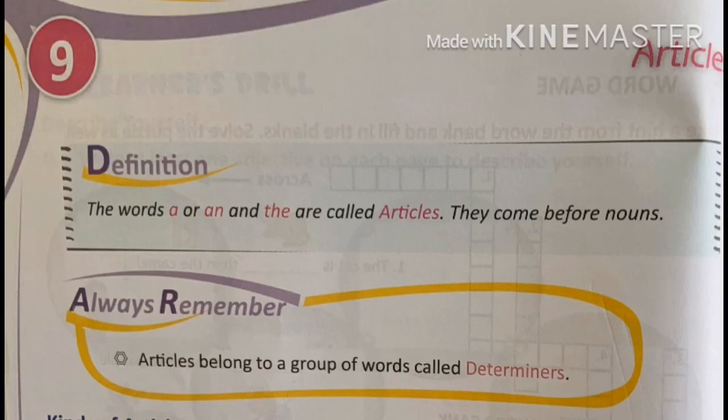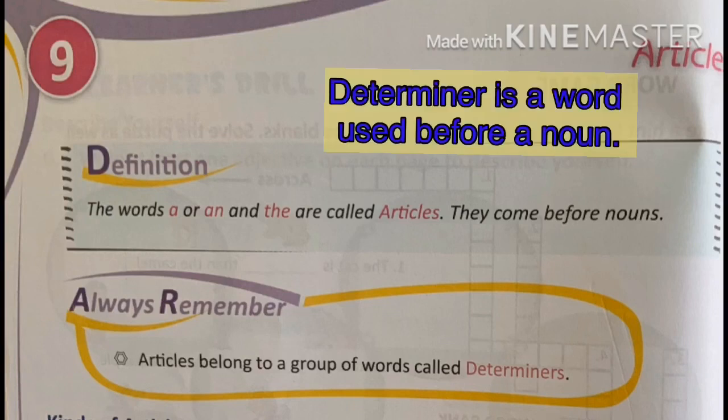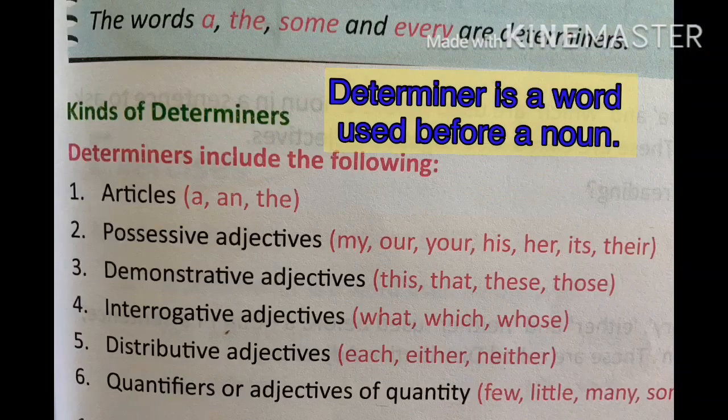So let's begin. The words a, an and the are called articles. They come before nouns. Now what are articles? Articles belong to a group of words called determiners. And a determiner is a word used before a noun.